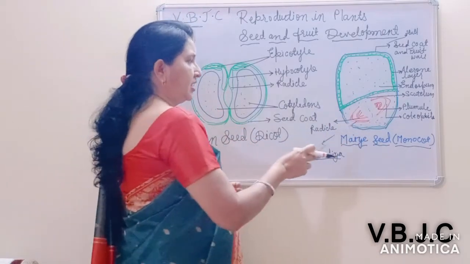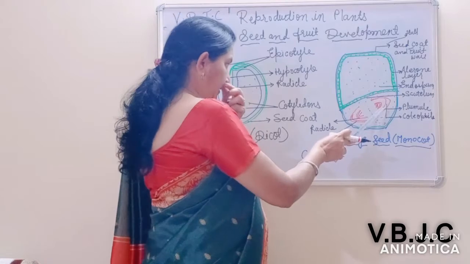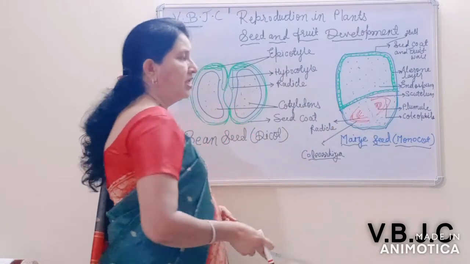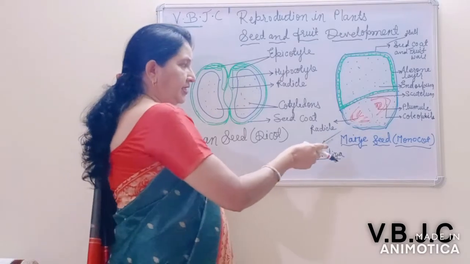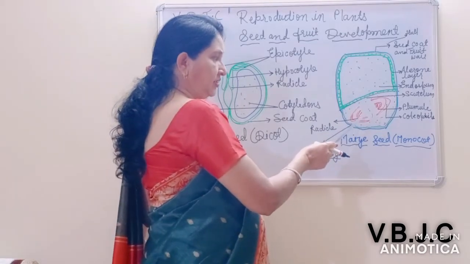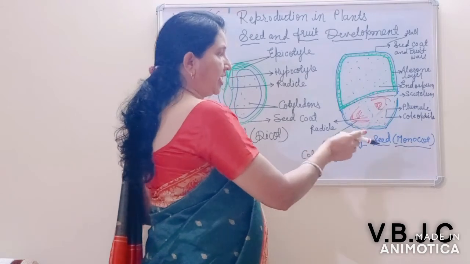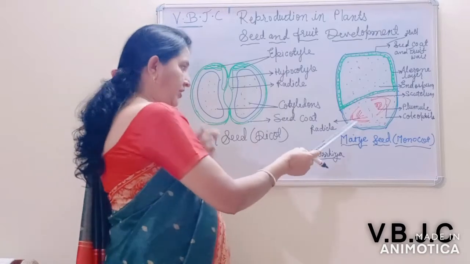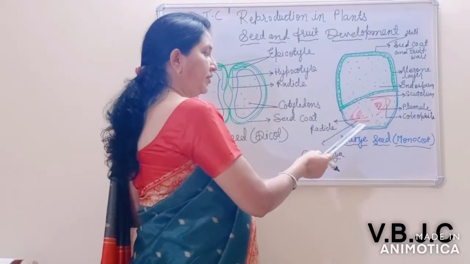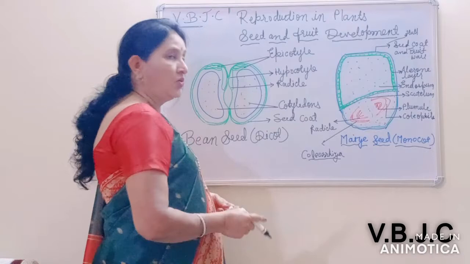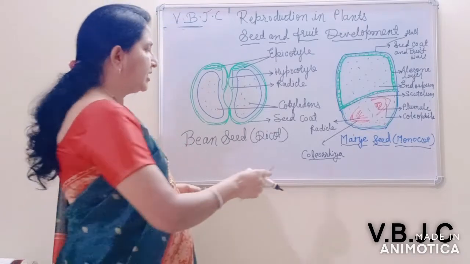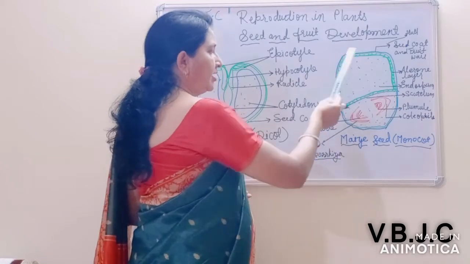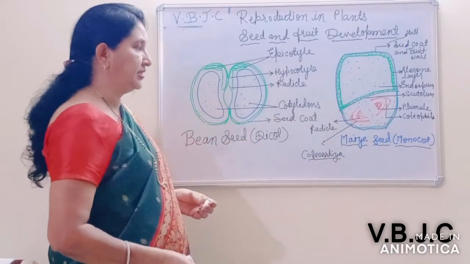And here the plumule is present, which is covered by a sheath-like covering known as the coleoptile. And the radicle gives rise to the root after germination, and the plumule gives rise to the stem axis. The radicle is also covered by a sheath-like covering known as the coleorhiza. So these are the protective layers: the coleoptile as well as the coleorhiza. So this is a monocotyledonous seed, a maize seed.